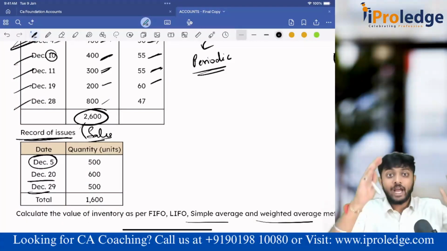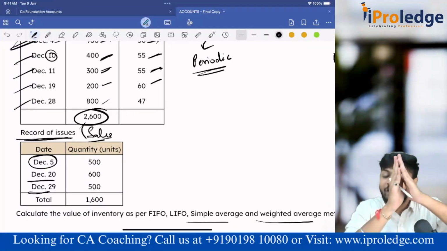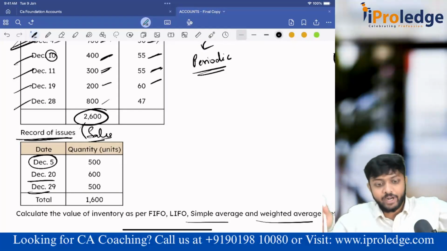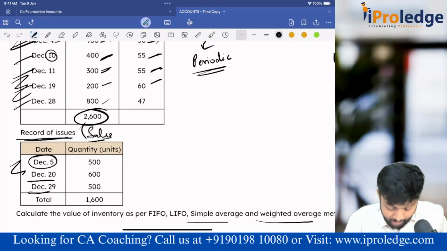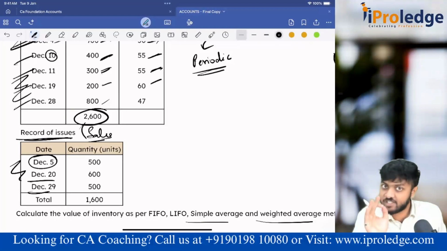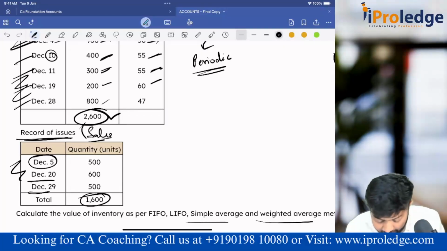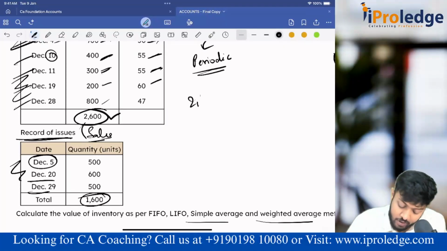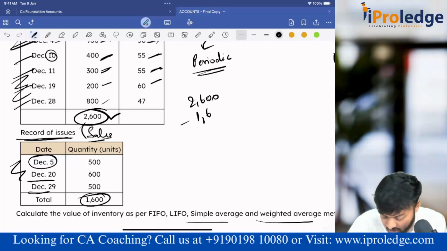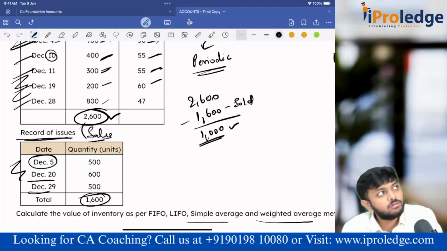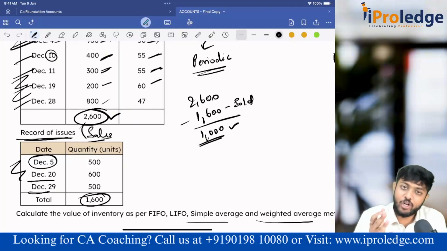Guys, please understand, in periodic I am doing inventory taking at the end of December. When all the purchases and sales have happened, on December 31st, I am doing inventory taking. So how much inventory will I have? 2600 I have purchased, 1600 I have sold. That means how much will be there in closing stock? 1000 units. Simple.